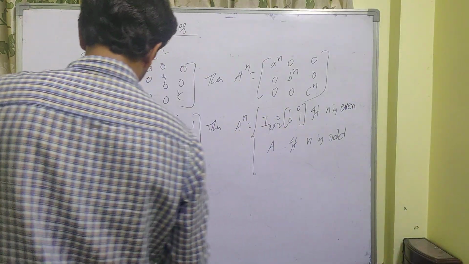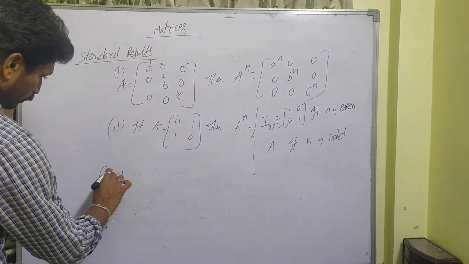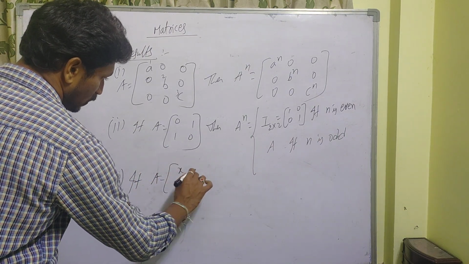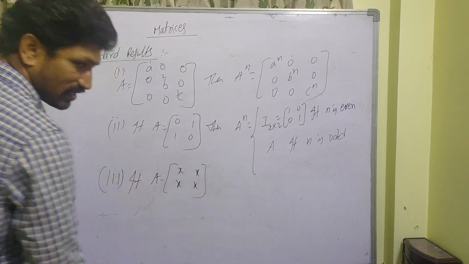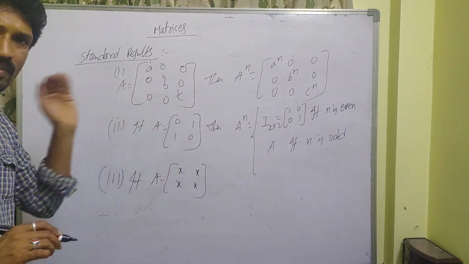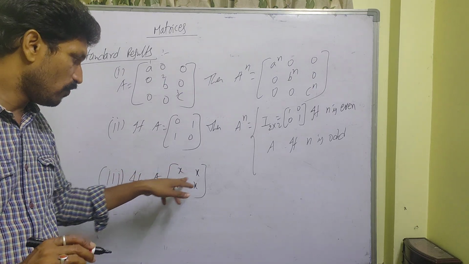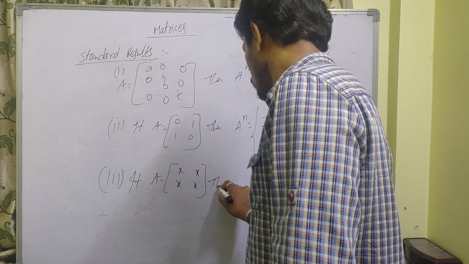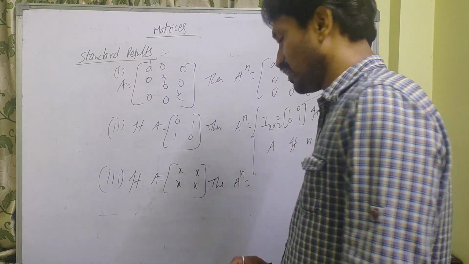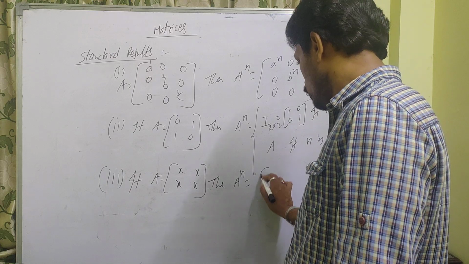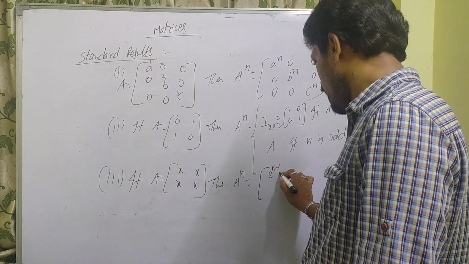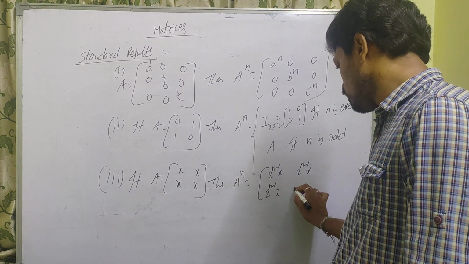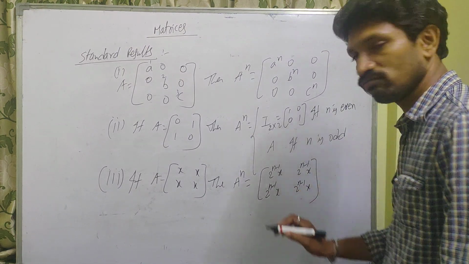Next one is the third one. If A is equal to a matrix with all entries the same number x, in the place of x, whatever may be given, for example A equal to 5 5, 5 5, find A power n. Then A power n is equal to 2 power n minus 1 x, in all four entries.